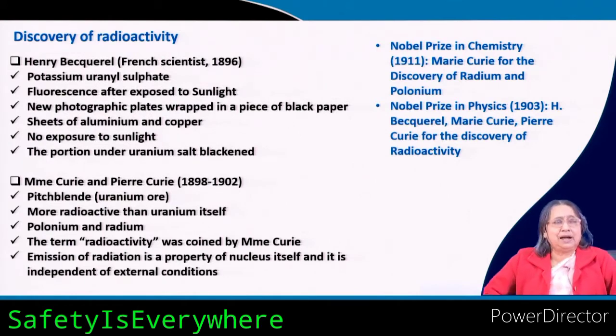Then an idea came to his mind that it must be some type of light or some type of rays coming from the uranyl sulphate, and that was exposing the photographic plate. He repeated the experiment many times, but he could not understand why it was happening. At that time radioactivity was not known.